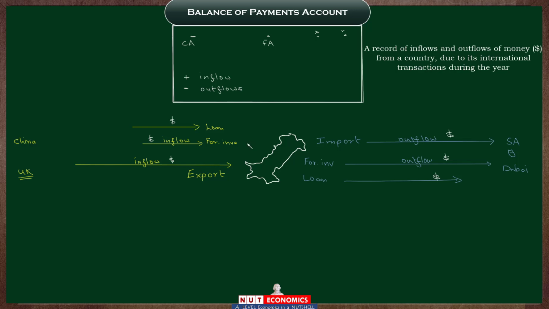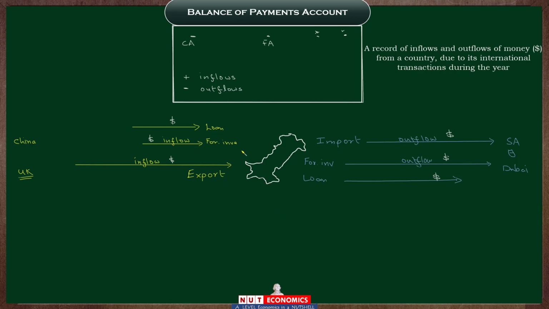So for the government to be keeping an eye on all of these transactions, maintaining the data and record of how many dollars are coming in, how many dollars are going out, and then reporting all of this, it's a huge task. And that begs the question: what is the significance of these dollar inflows and outflows? Why would the country want to know the amount of dollar inflows and outflows?